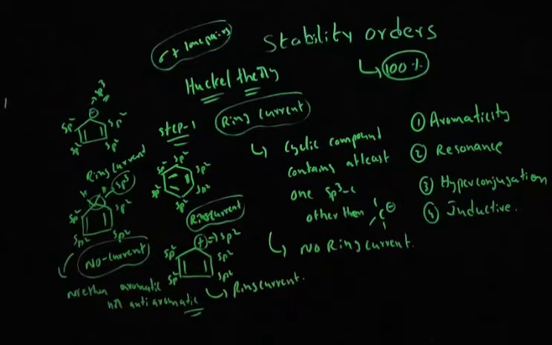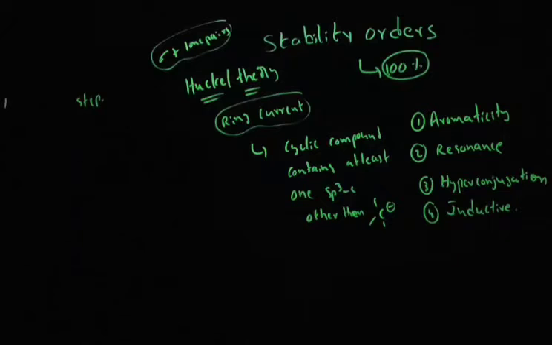You identify how many pi electrons are involved in the cyclic ring current. Once cyclic ring current is present, then you have to identify how many pi electrons are involved in it. Based upon that, we divide into two more categories: one is the aromatic category, the other is the anti-aromatic category. So step 1 is all about ring current. Step 2 is all about counting the number of pi electrons